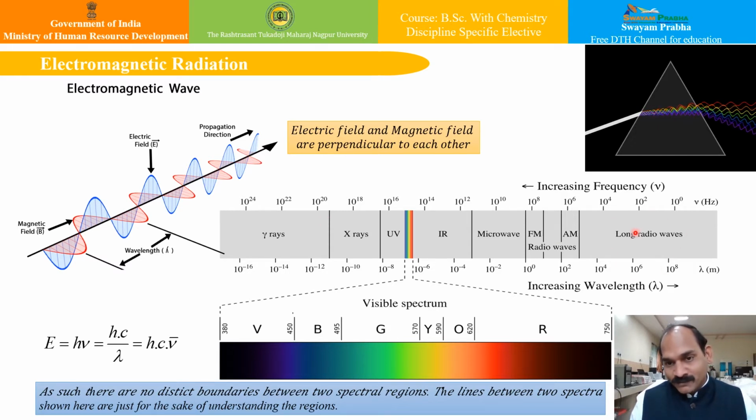As compared to radio waves, the energy of gamma rays is tremendously high, and radio waves have very low energy. So energy increases in this direction and wavelength decreases in this direction. The frequency also increases in this particular direction.